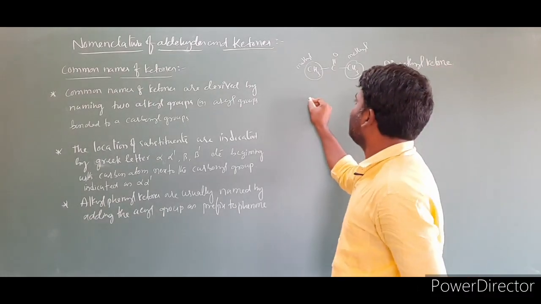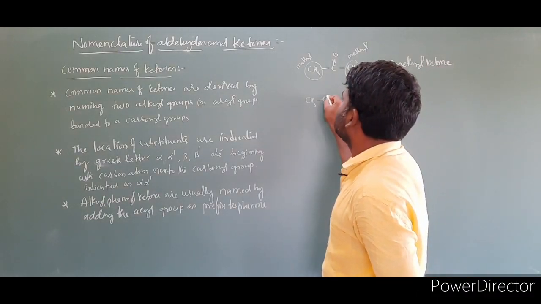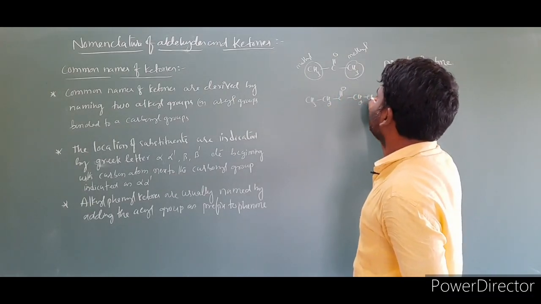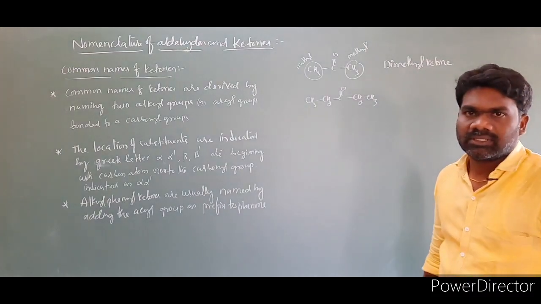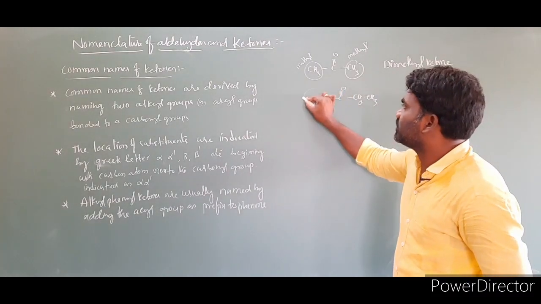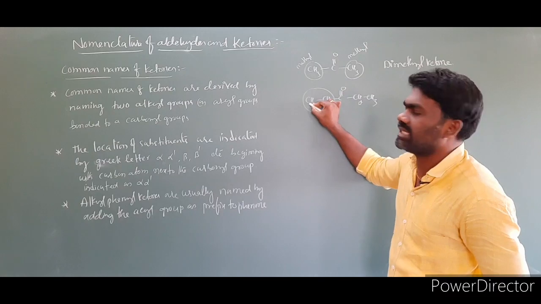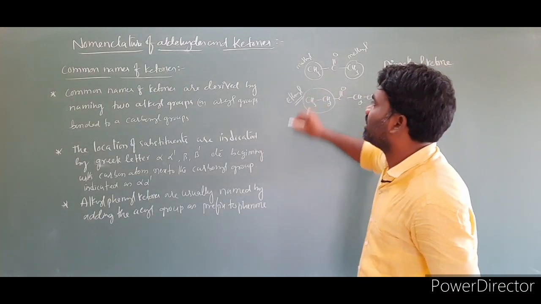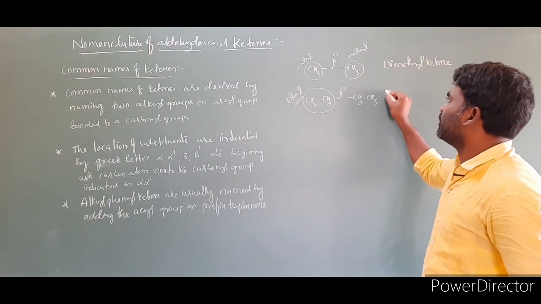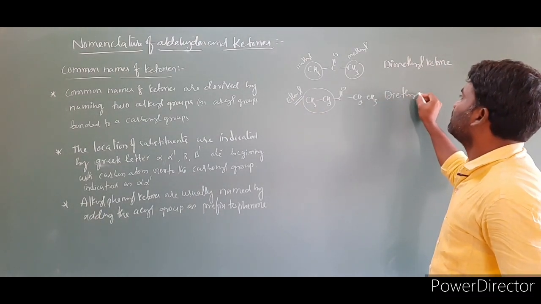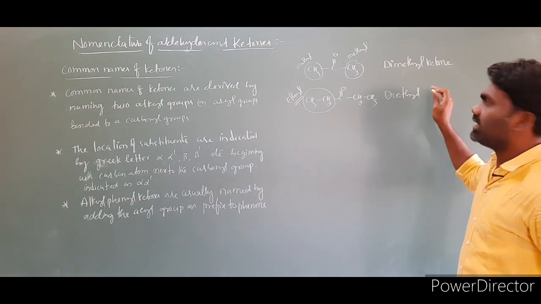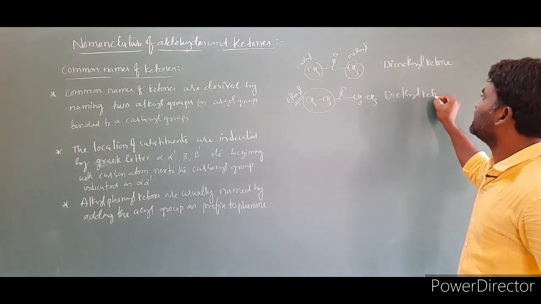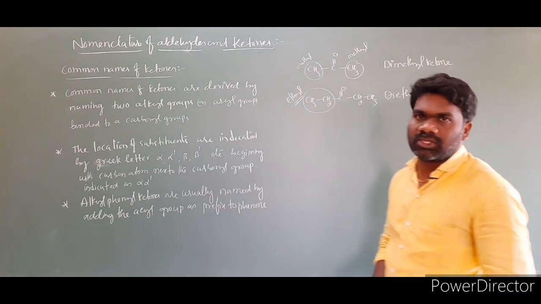I am taking another example: CH3 CH2 C double bond O CH2 CH3. Then what is the common name of this compound? This group is CH2CH3, nothing but C2H5. This group is ethyl, as we already discussed previously. So the name is diethyl, and at the end we have to end the name of the compound with ketone. So this is diethyl ketone.